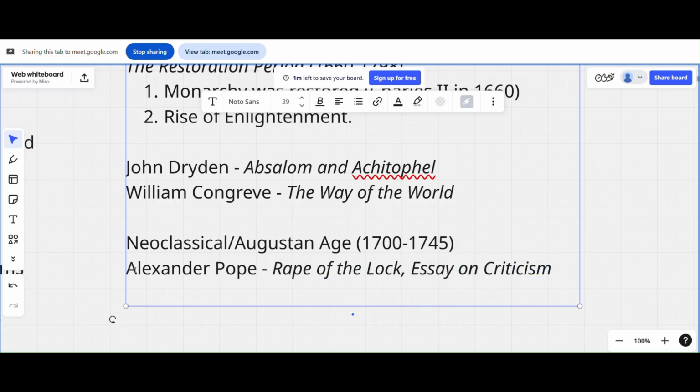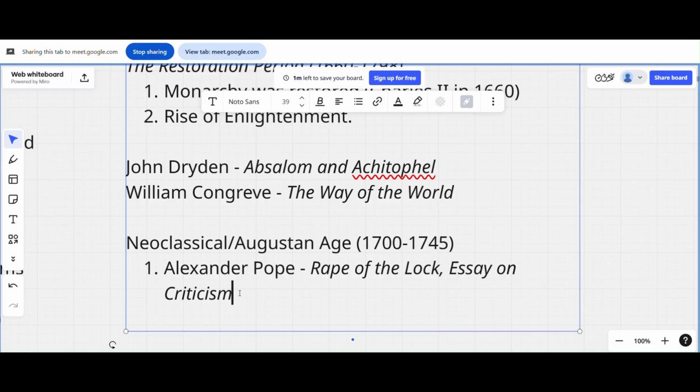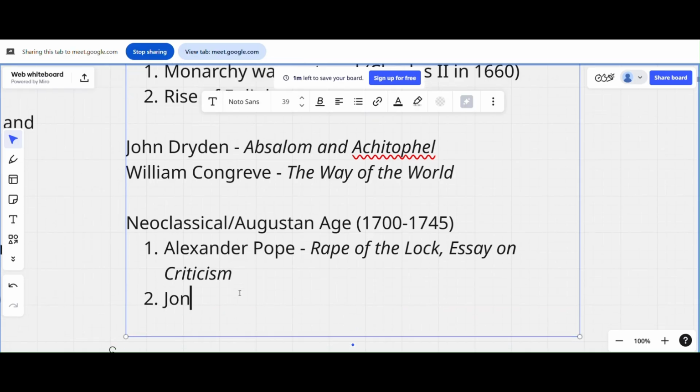Then who else do we have? Jonathan Swift. Anyone know Jonathan Swift? A very famous book he wrote was adapted into a movie where Jack Black was the main character. Gulliver's Travels. The guy came to an island where everyone is small, the nation of Lilliput. He went there, and everyone is so small and he's like a giant there. That's Gulliver's Travels.